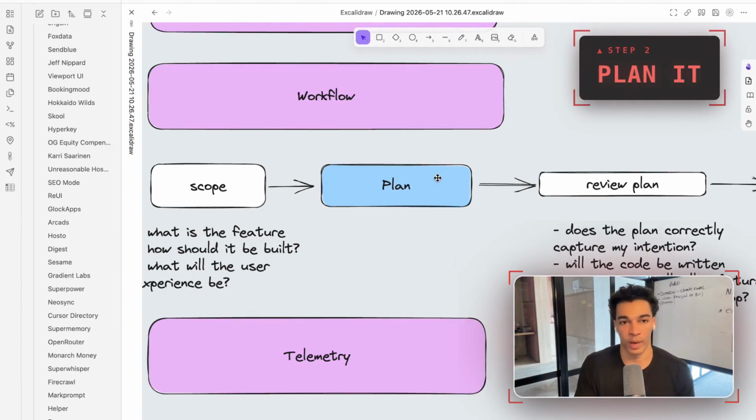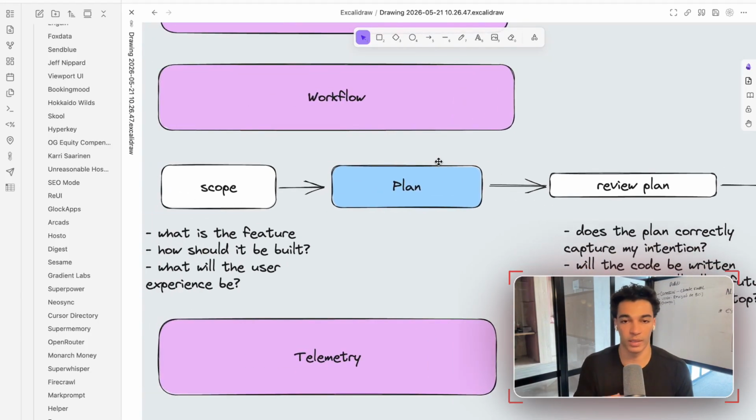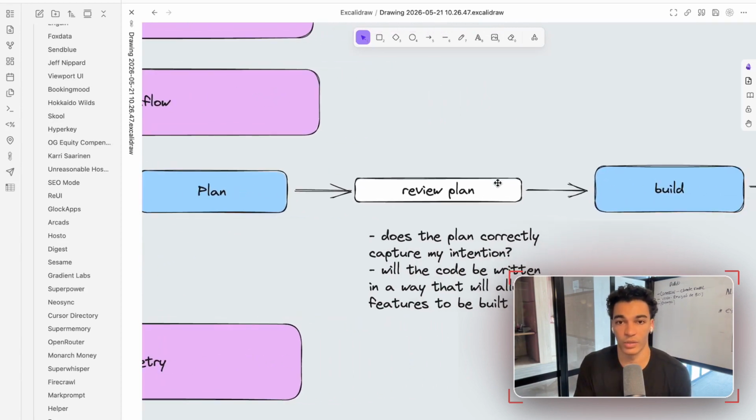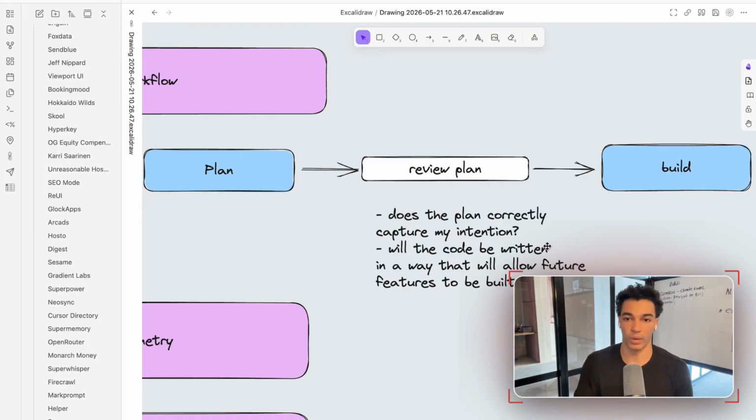The second step is plan. The white bubbles here are the person, the blue bubbles are AI. The plan step is having the AI build a plan, without writing any code, of the exact steps it's going to take to implement and exactly what features it's going to build and add. Then your next step as the engineer is to review this plan and ask yourself a few questions. Does the plan correctly capture my intention? Is the plan representative of my initial vision for what this feature will be? And the second thing is, will this code be written in a way that will allow future features to be built on top of it?